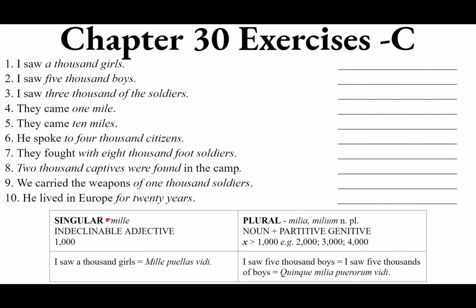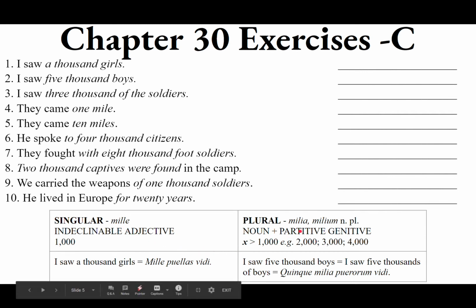Now when you go to secunda, the second one, I saw 5,000 boys. All right, what does Latin do? 5,000 is more than 1,000. So you cannot use the indeclinable adjective mille because that's only 1,000.